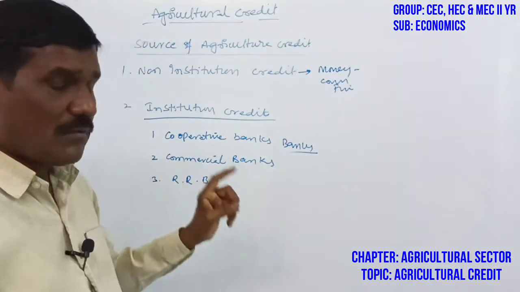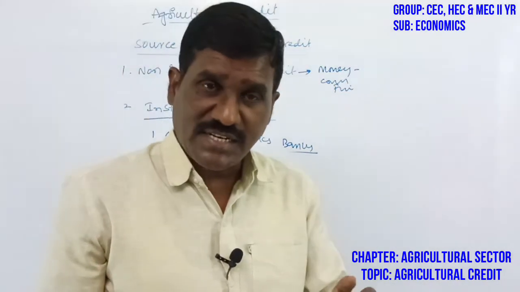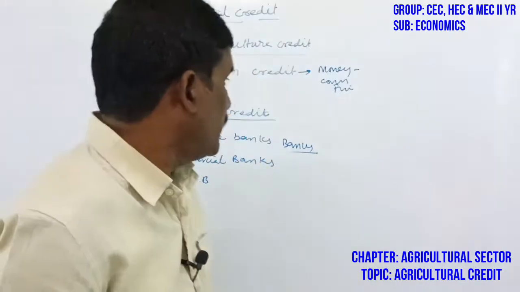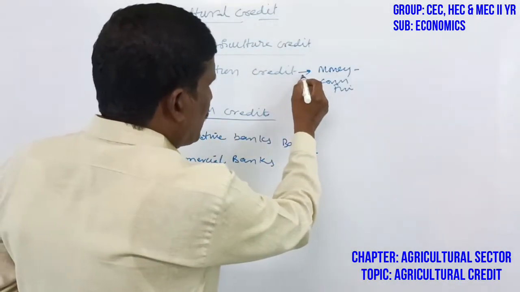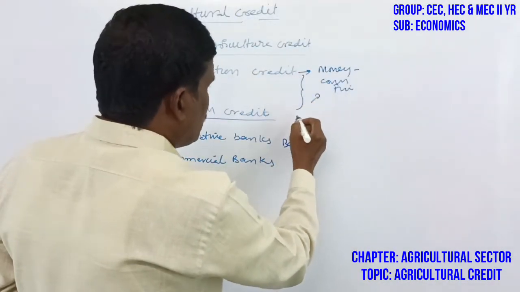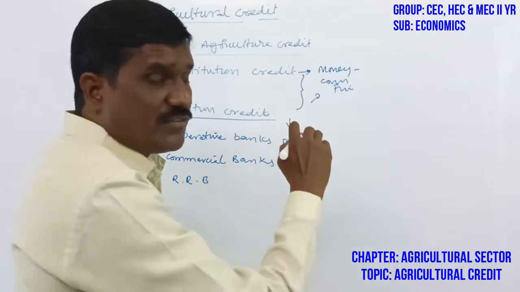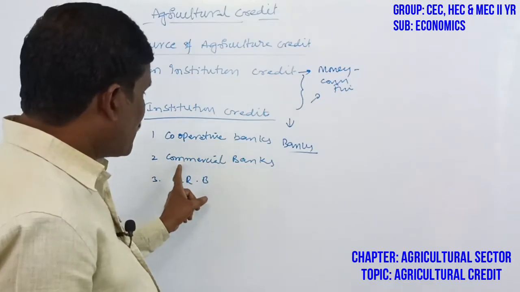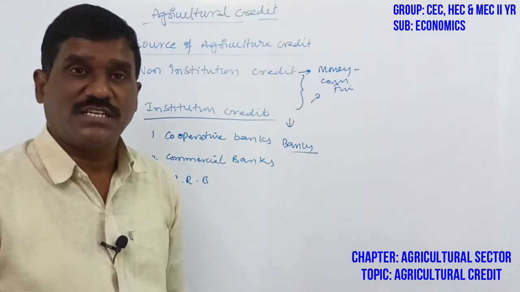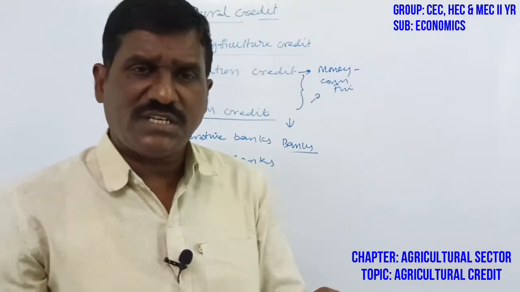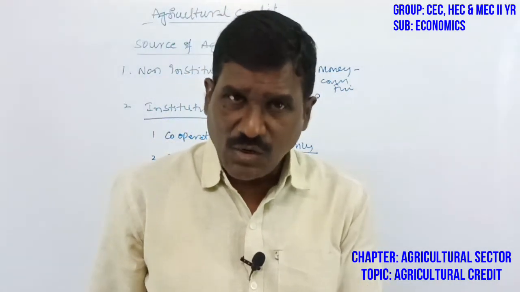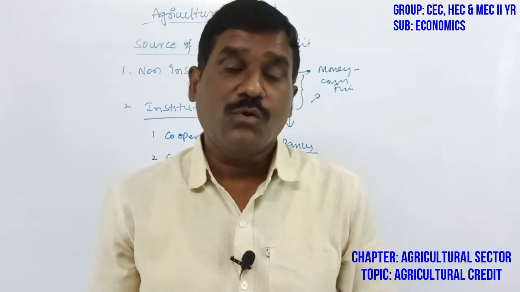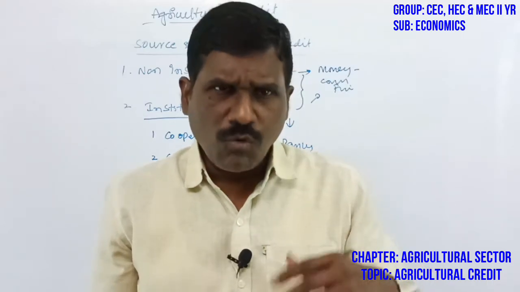Second one is the commercial banks. On one side, the commercial banks are also providing loan facilities. But one thing to be noted here: the non-institutional sources are providing a high rate of interest, but the institutional sources are providing a low rate of interest. This is the main cause. So commercial banks are providing short-term, medium-term, and long-term loan facilities to the agriculture sector, to more and more people.